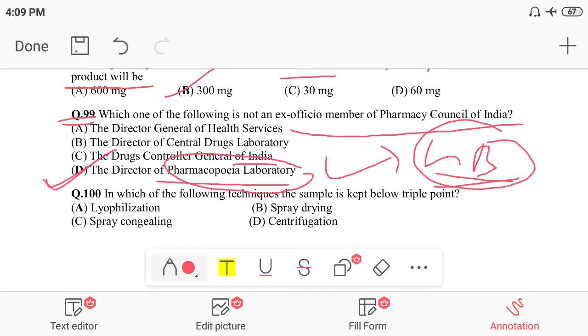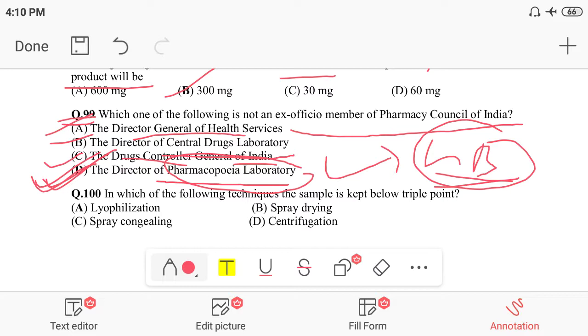The Director General of Health, the Director of CDL, and the Drug Controller General of India are all ex officio members of the PCI. So the correct option is D: the Director of the Pharmacopoeia Laboratory or Pharmacopoeia Commission is not part of the PCI at all. So this is correct. I think you got the point.